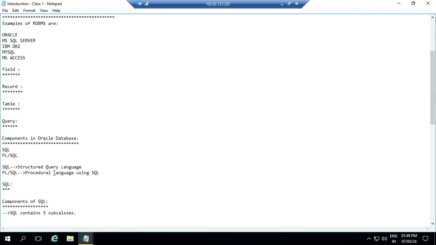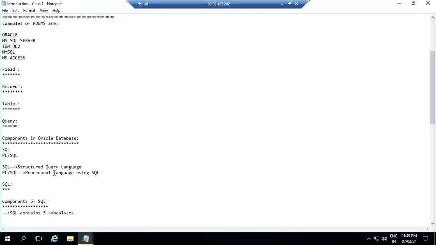Coming to the record. In a table, each row is called a record. The collection of related fields is called a record, right? So these are for your information: what does this field mean, what does this record mean, what do you mean by this RDBMS. Just for your information, we are giving this as notes here, right?